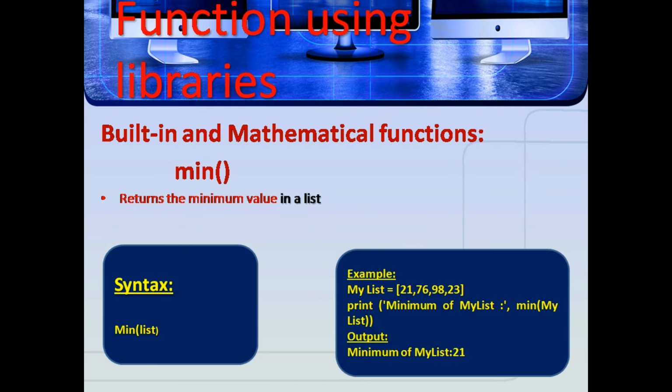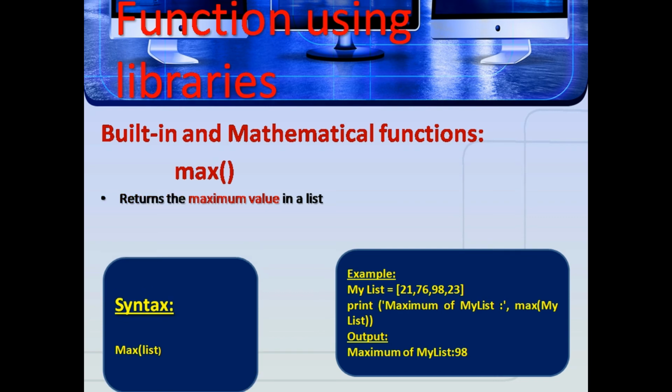Min function. It returns the minimum value in a list. Here the minimum value is the smallest value. The syntax is min(list). Example: my_list = [21, 76, 98, 23]. print(min(my_list)). So from this list, which one is the smallest number? It's 21. So the output is 21.